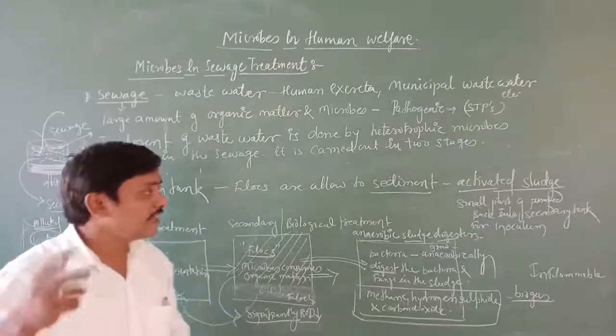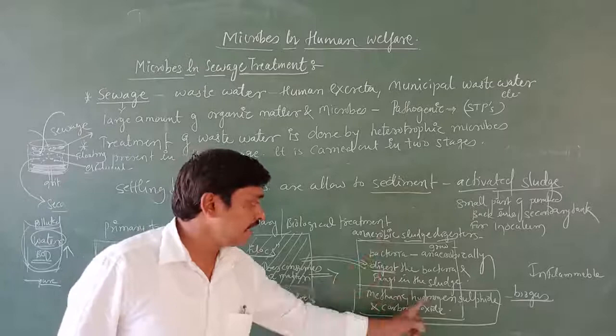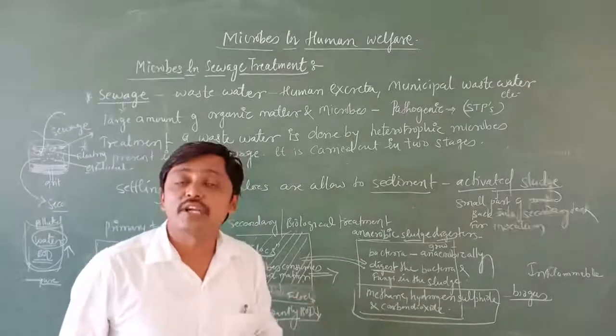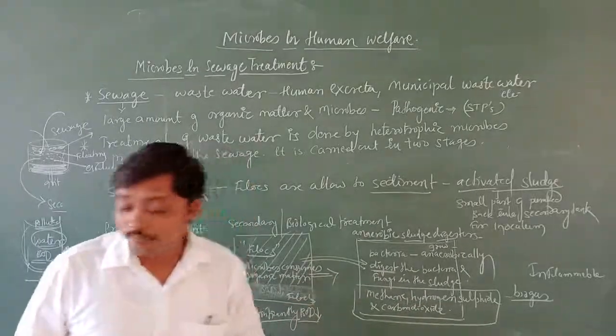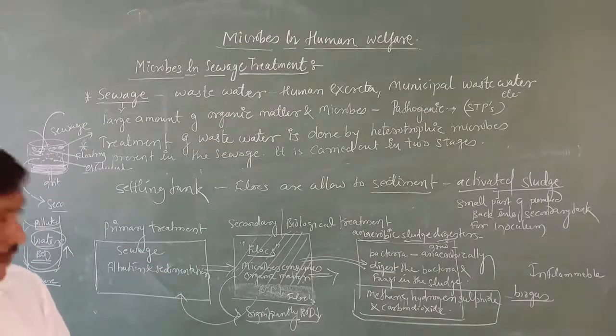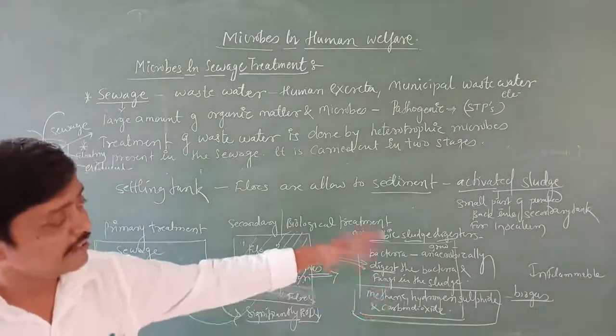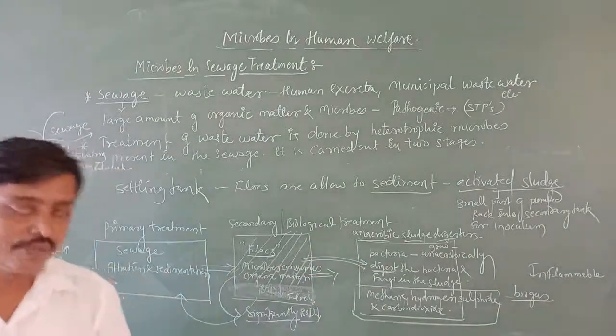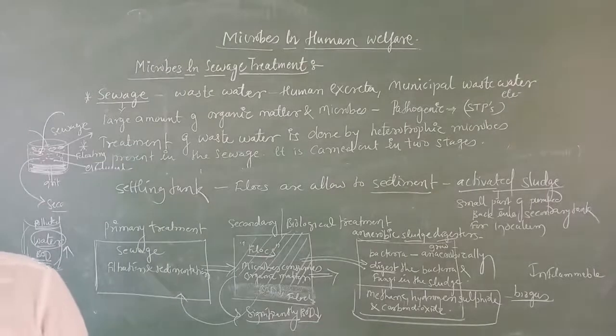During that process they release methane, hydrogen sulfide and carbon dioxide. These are the major biogases, usually used as a source of energy as they are inflammable. Then we release that sewage water into the natural water bodies.